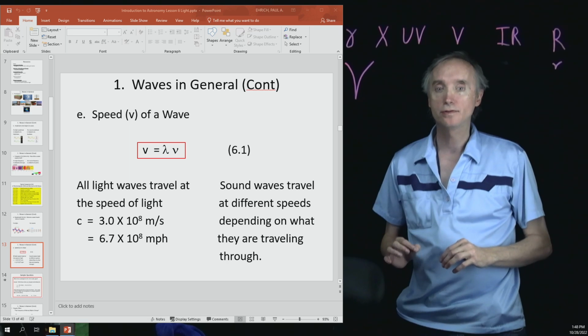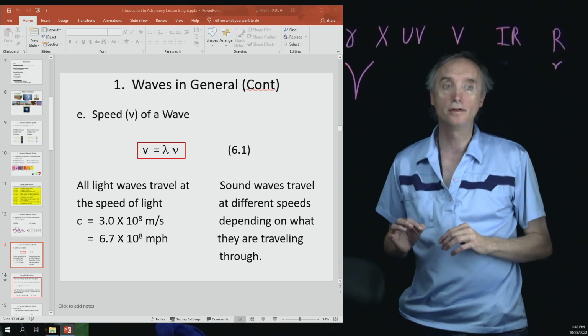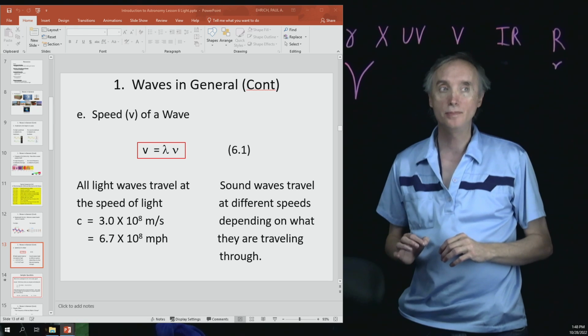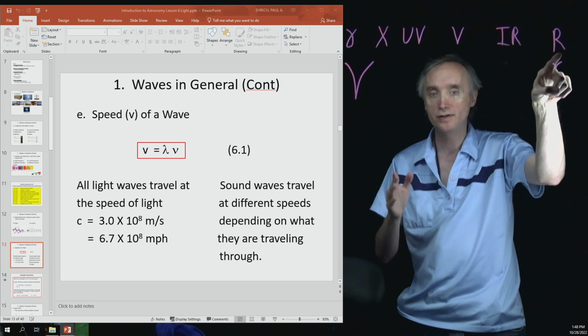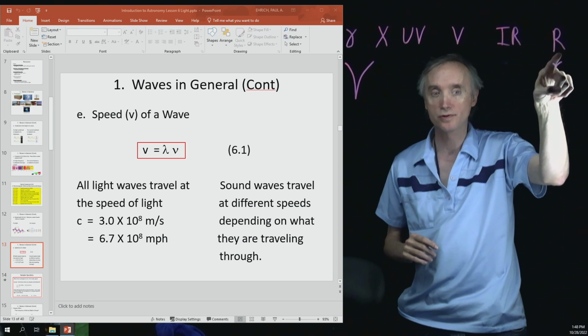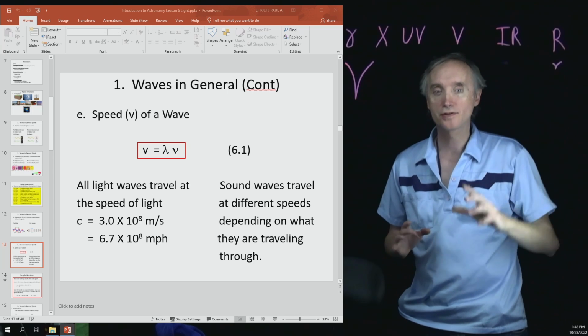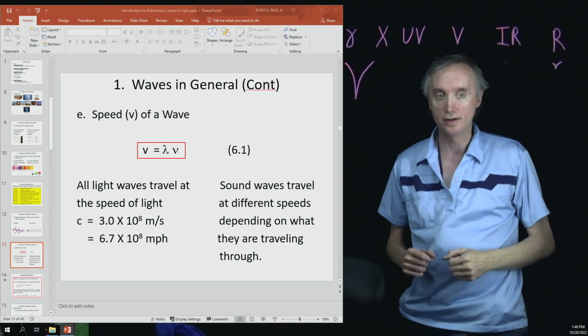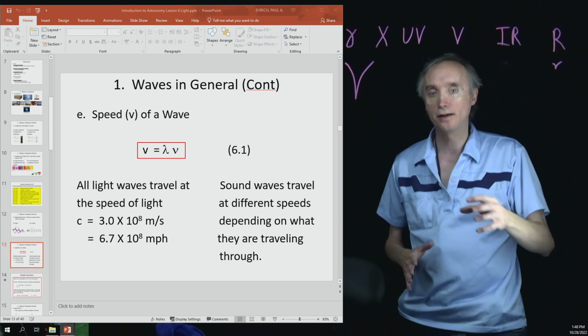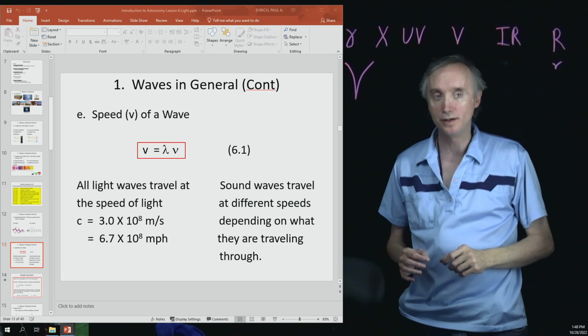All light travels at the speed of light. Okay, so that means that a radio wave travels at the speed of light, 3 times 10 to the 8th meters per second. So going at that speed, you could get to the moon as quickly as you could blink your eyes. If you want to go to the sun going at light speed, it's going to take you 8 minutes to get there.